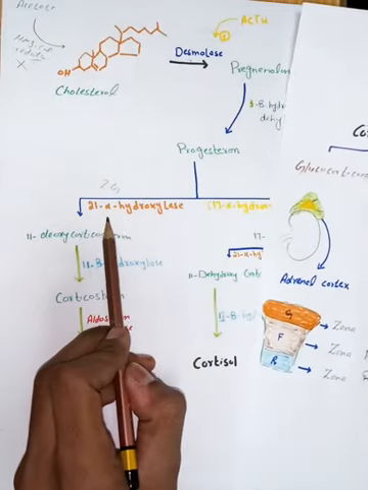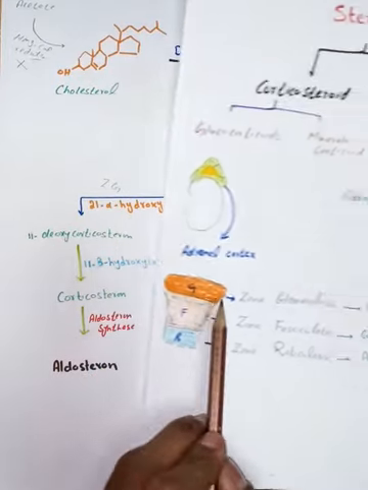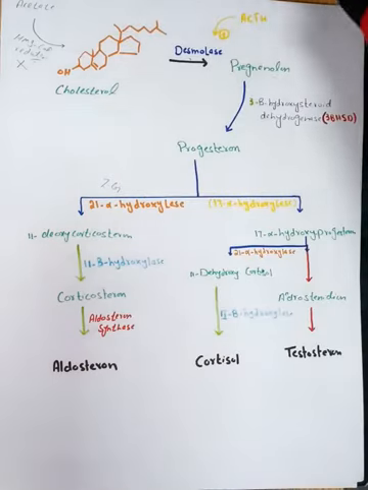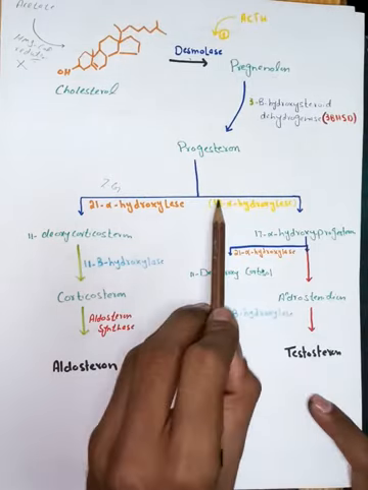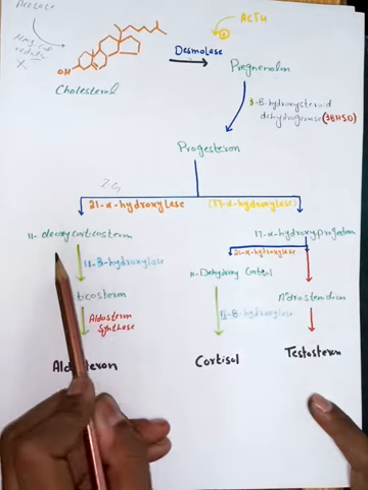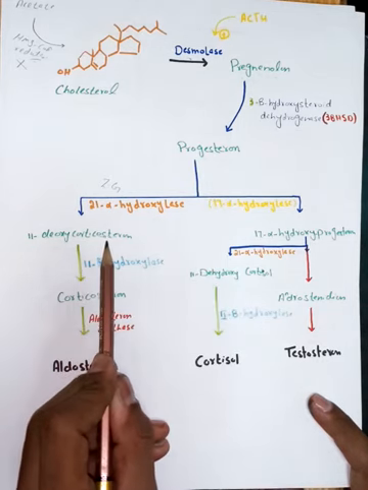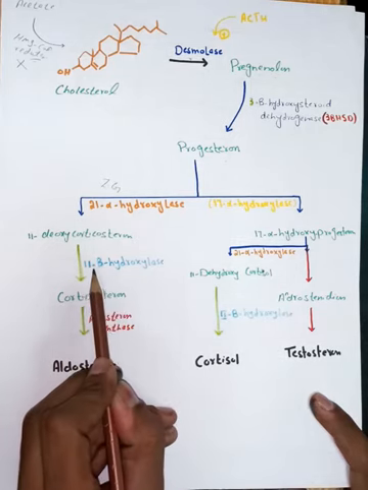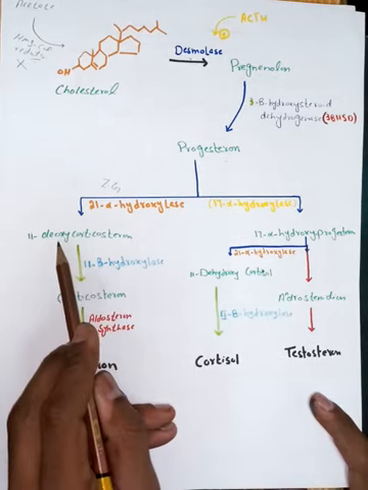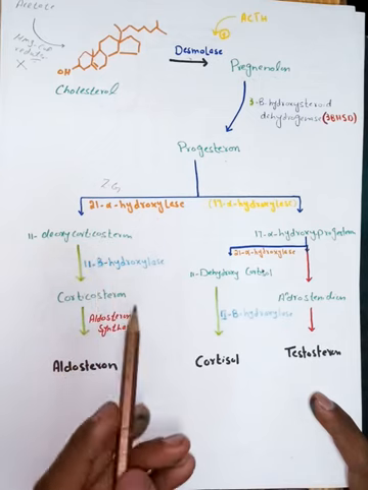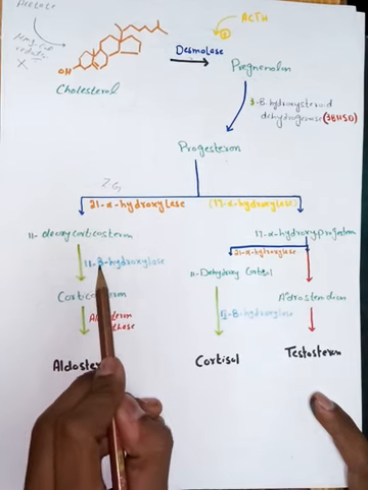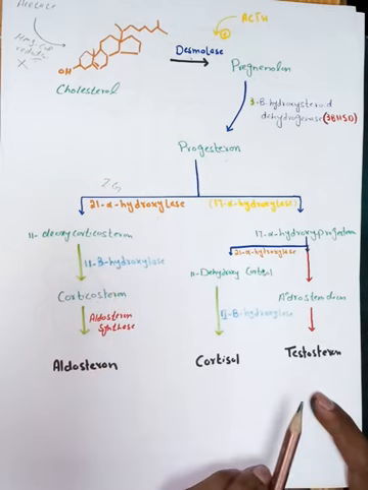Okay, here this enzyme 21 alpha hydroxylase is present in the zona glomerulosa, and it will convert this progesterone into deoxycorticosterone. Now inside the zona glomerulosa, this deoxycorticosterone will be converted into corticosterone with the help of an enzyme, 11 beta hydroxylase.